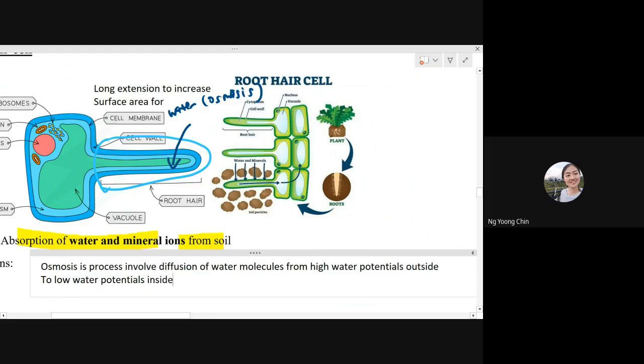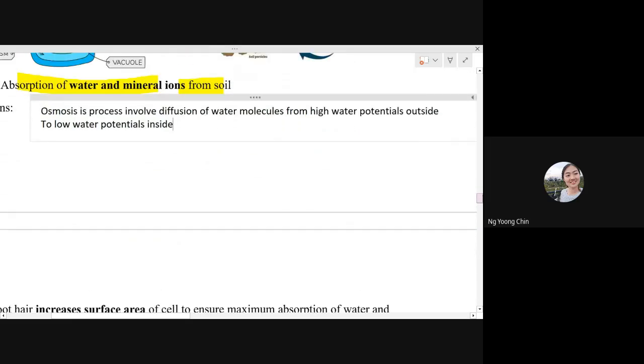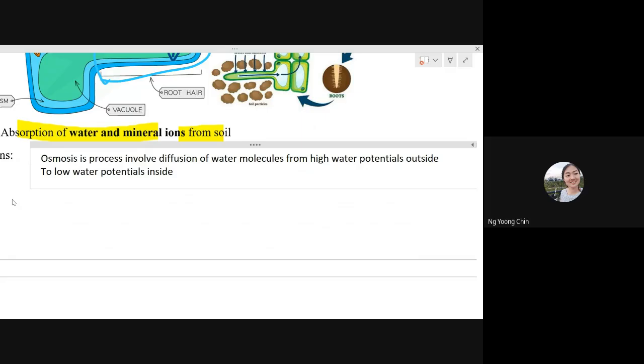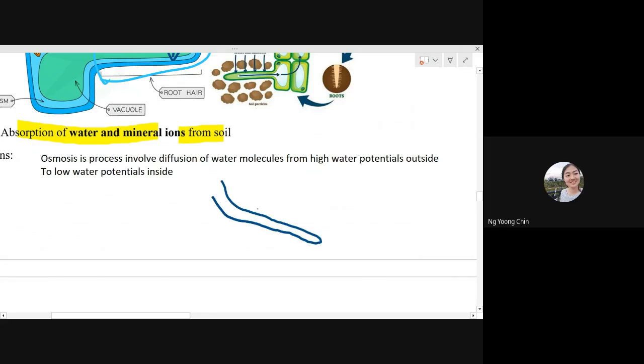Can you imagine that the plant roots are immersed in the soil like this? This is the roots, and this is the soil water.